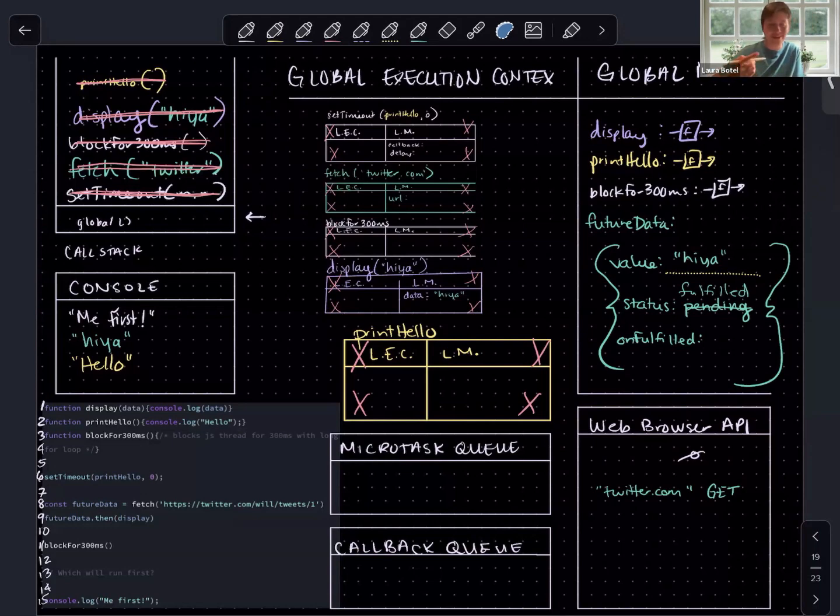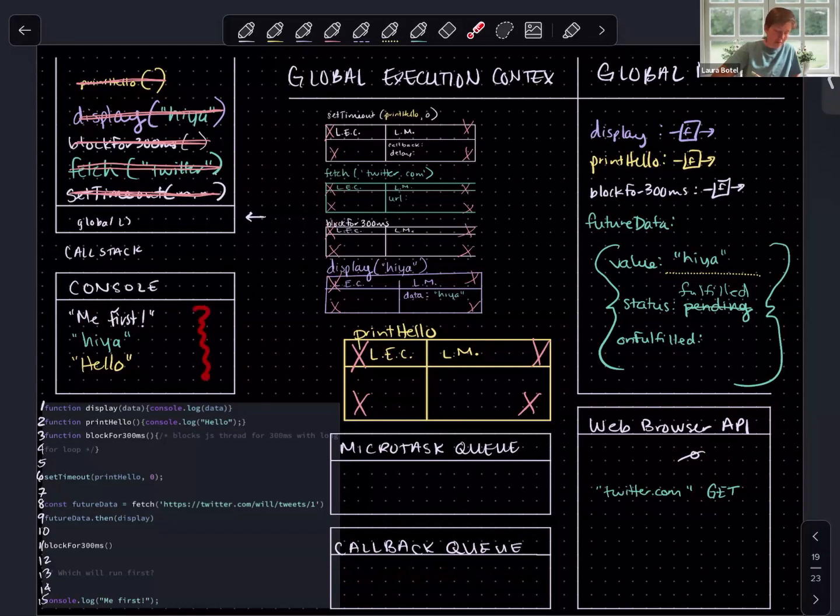There are no frames on the call stack. There is no synchronous code left to run. There's no functionality in the microtask queue, and there is no functionality in the callback queue. We have run all of the code. We are done here.